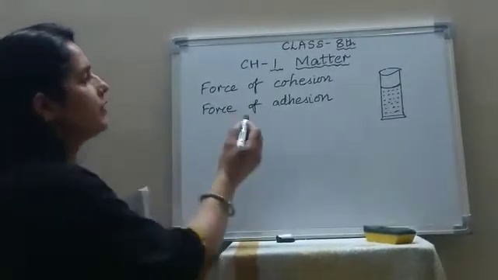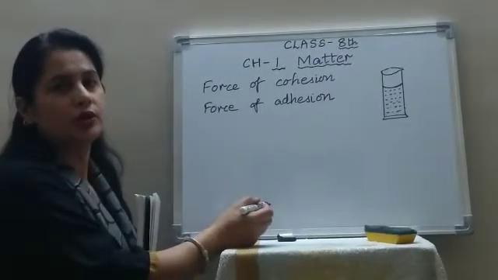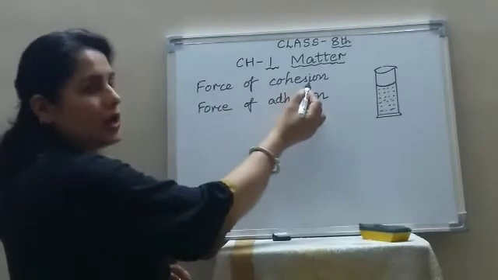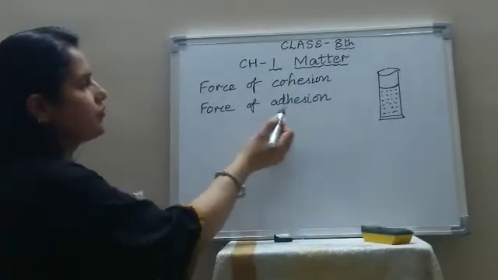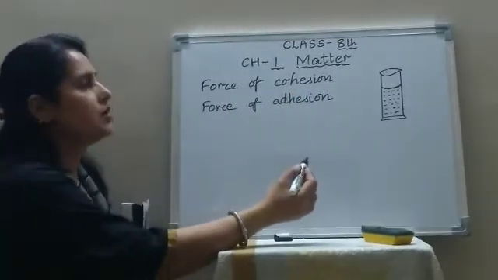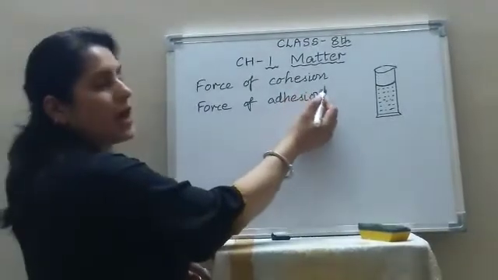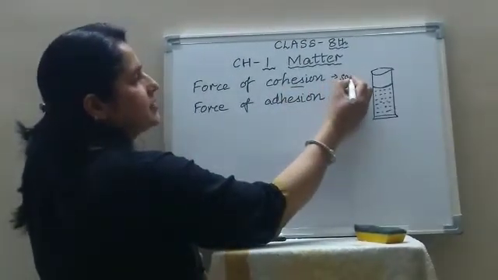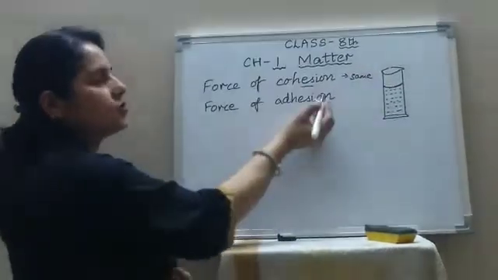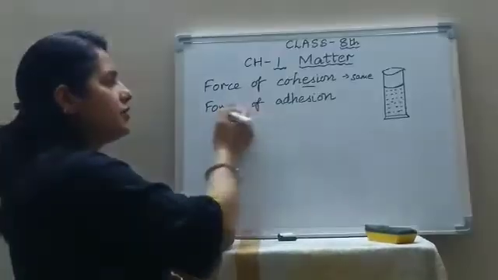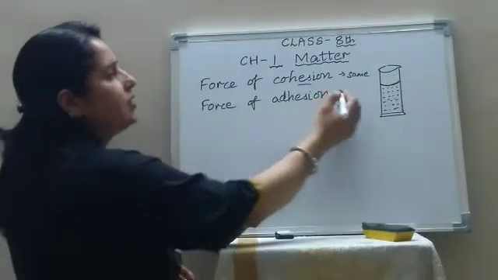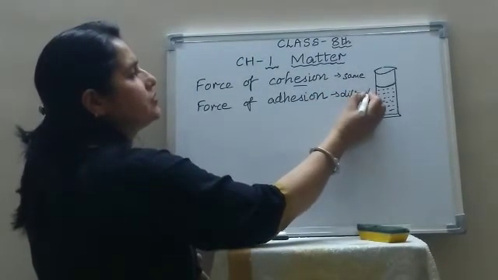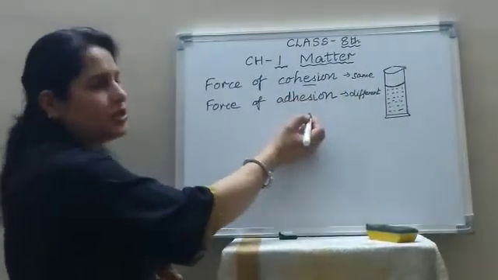Now children, there are two types of intermolecular force of attraction. One is known as the force of cohesion and the other is known as the force of adhesion. The force of attraction between the molecules of the same substance is called the force of cohesion, and the force of attraction between the molecules of different substances is known as the force of adhesion.